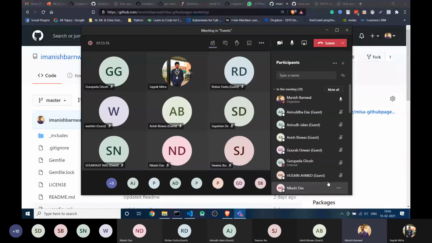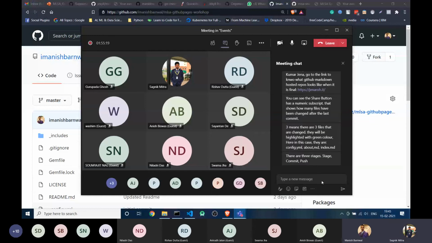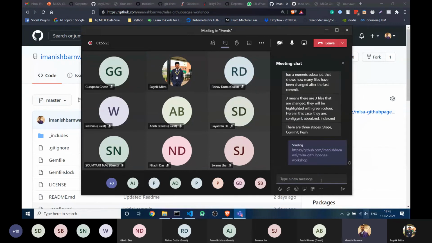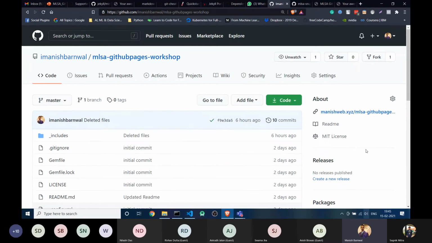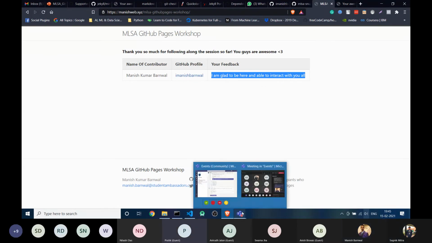I am just putting it on the chat. You can just open it, clone it on your local machine and edit it. You can also use the web UI, but I won't recommend it. You can use your local system. Once you're done with this, you will be able to raise a PR. Once you raise a PR, I will merge it on my repository, and once it is merged, it will reflect on the website.